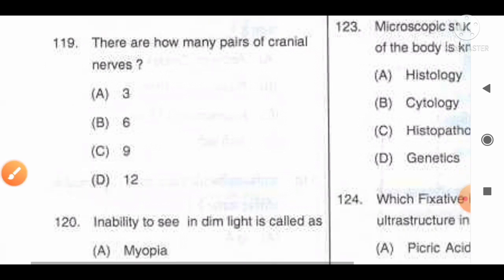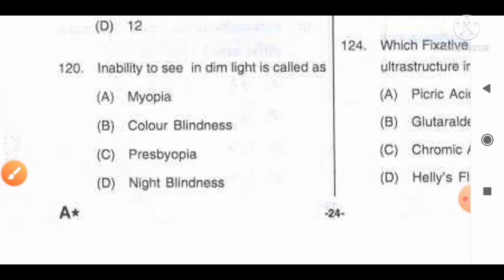Move to the next question, number 120. Inability to see in dim light is known as: option A, myopia; B, color blindness; C, presbyopia; D, night blindness.